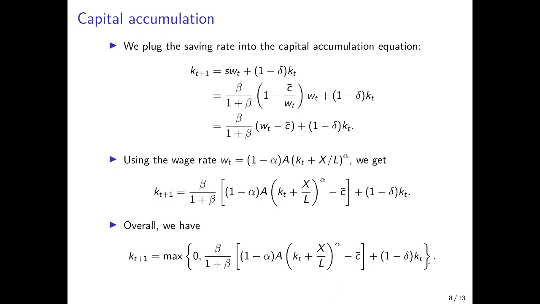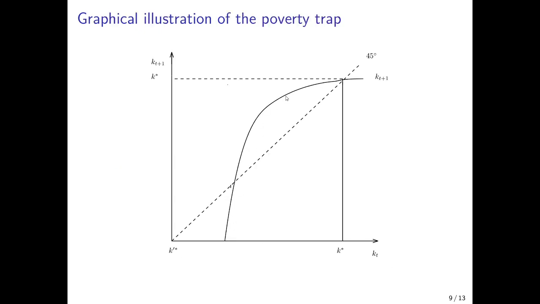And again we have the situation that we subtract a linear term here because this factor here is smaller than 1. So this curve would flatten as capital increases. So the increase first would be steep, and then as capital increases, it would become flatter and flatter.